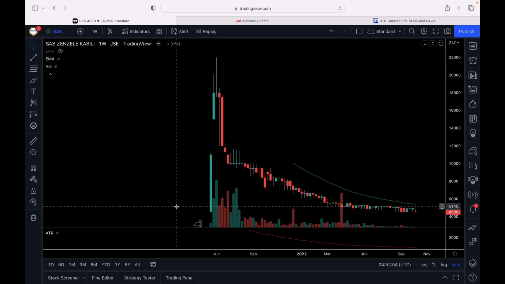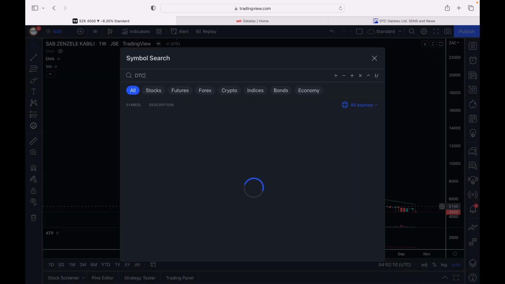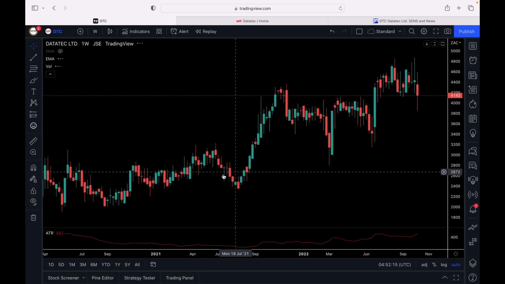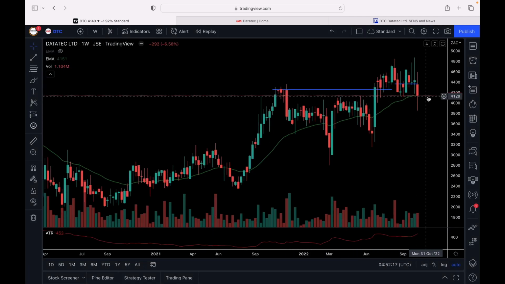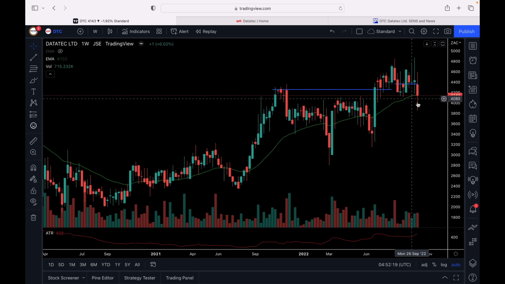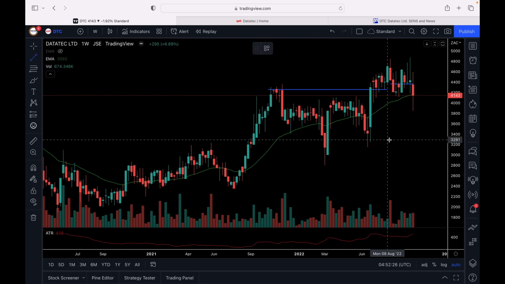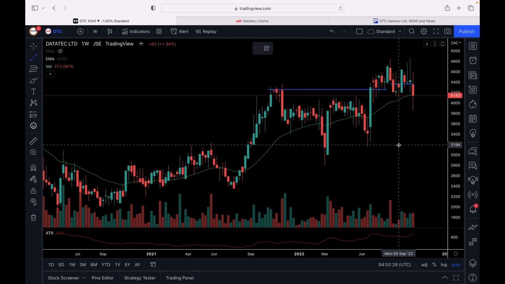What can happen? What is the fair price? Is there a margin of safety from the price that you are paying, so that whenever something happens, you don't find yourself in trouble. With regards to Datatec, let's assume that on the last day to trade, the share price is still going to be around 41 rand. Then what will happen, what we've seen with other companies, we saw that after the last day to trade, or on ex-dividend, the share price normally drops by the amount of dividend that is going to be paid.